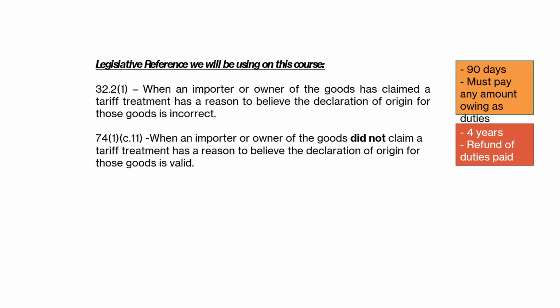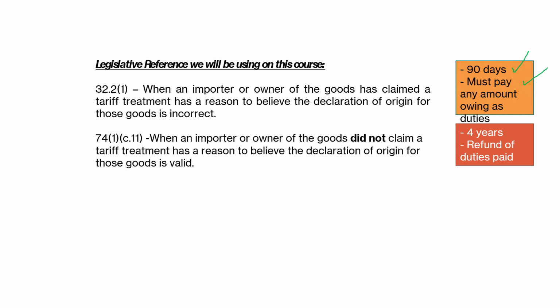Like I mentioned on the previous slide, it's a mandate from CBSA to make corrections under the Customs Act. For example, under 32.2(1) of the Customs Act, when an importer or owner of a good has claimed a tariff treatment and has reason to believe that the declaration of origin for the good is incorrect, they have to make a correction on the entry, and they must do it within 90 days from the date that they had that reason to believe, and they must pay any amount of duties and taxes that they owe to the government.